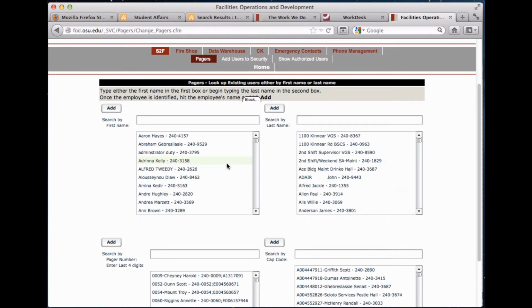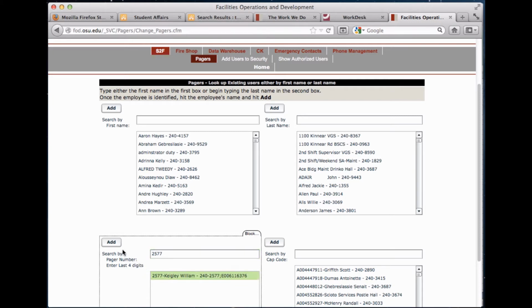First is by first name, last name, four digits of the pager number, or by cap code. I usually use the last four digits of the pager number. You enter the four digits, click the pager, and then click Add.